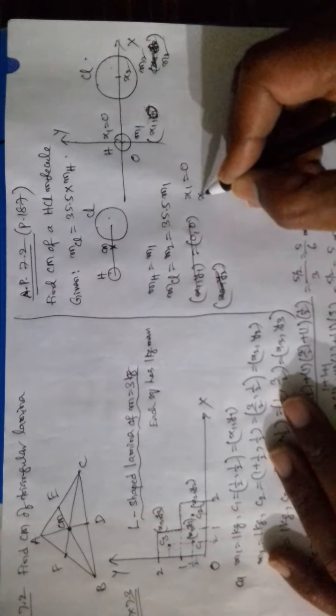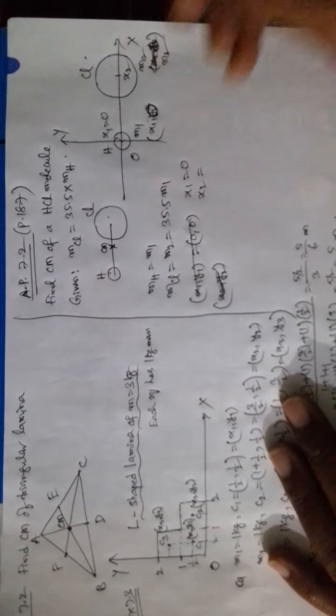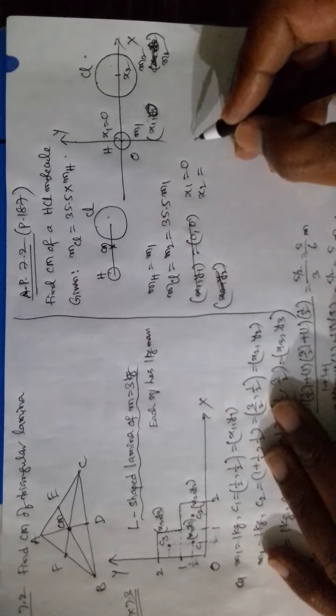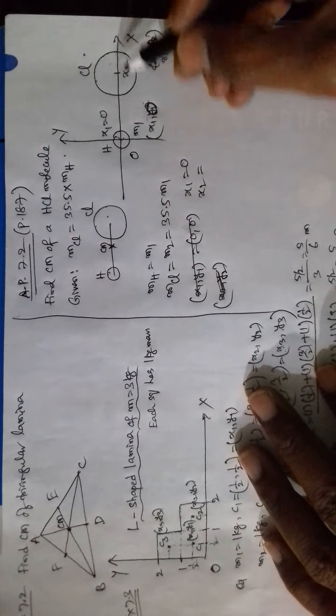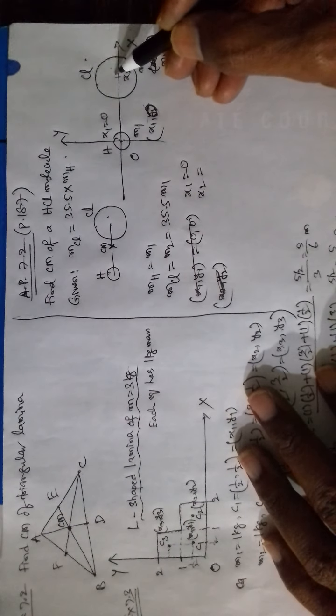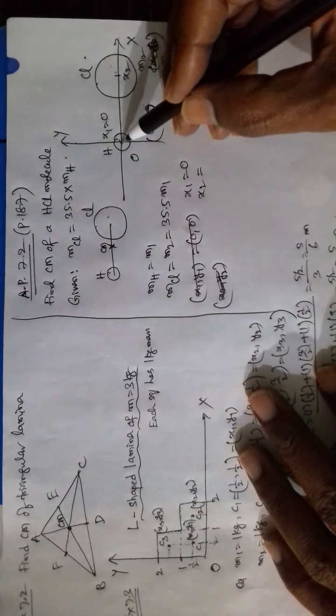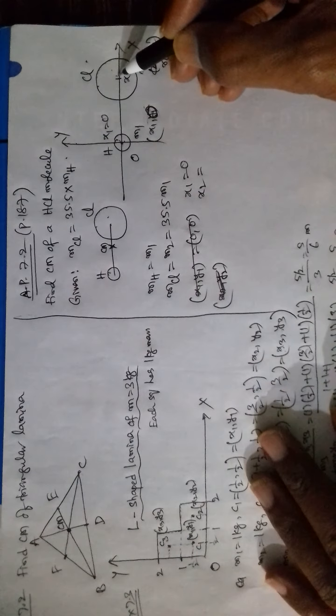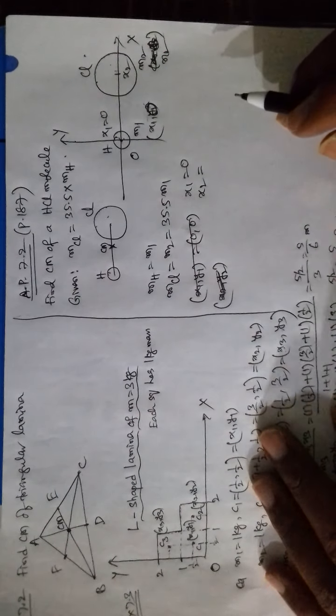So x1 is equal to 0, x2 is equal to, from the origin to this point, this is nothing but the distance between the two atoms, that is the interatomic distance.